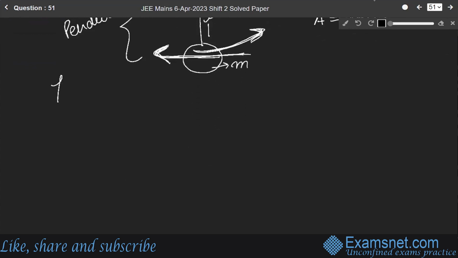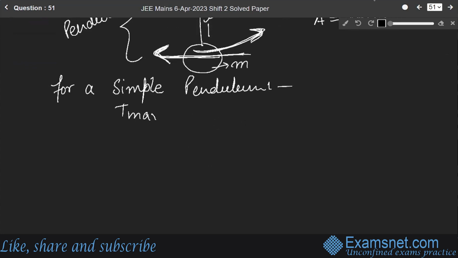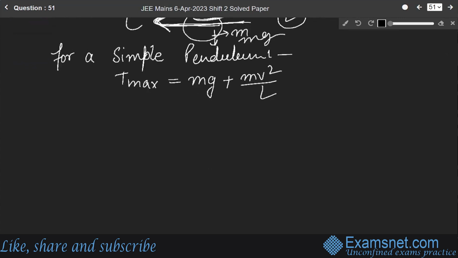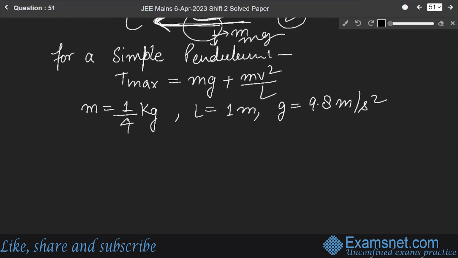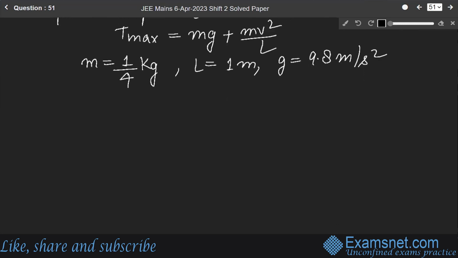So for a simple pendulum, the maximum tension is equal to the gravitational weight mg plus the upward force mv square over L, since the length of the string is L. Now, here given mass equals 1 by 4 kg, L equals 1 meter, g equals 9.8 meter per second square, and amplitude is 10 centimeter, that is 1 over 10 meter.